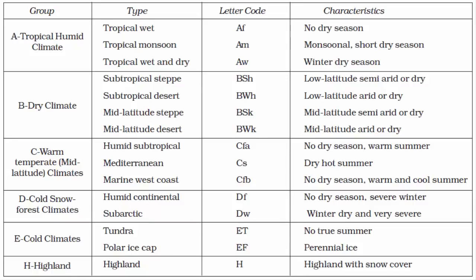In this video, we'll get to know about the second type under Koeppen's climate classification, which is Group B and referred to as dry climate. So the capital letter B is referred to dry climate. Now let's get to know about dry climate in general.